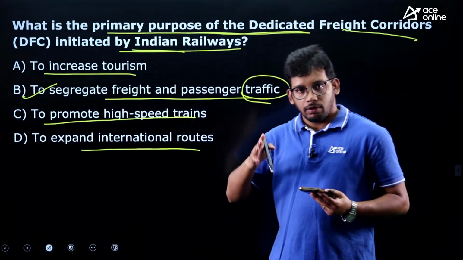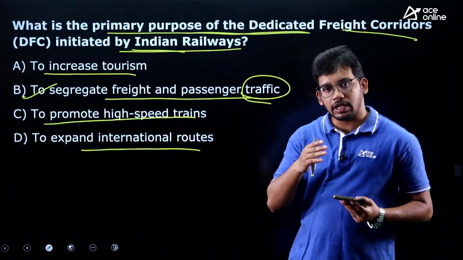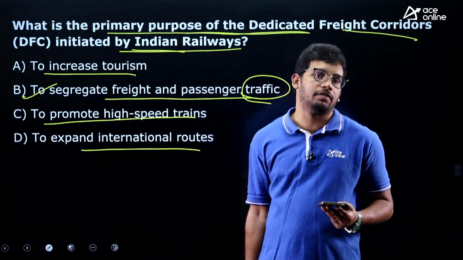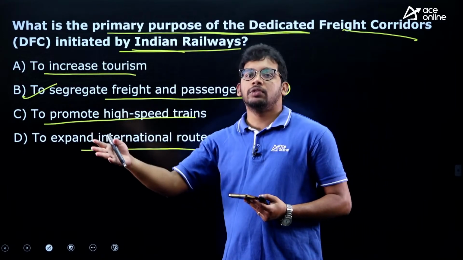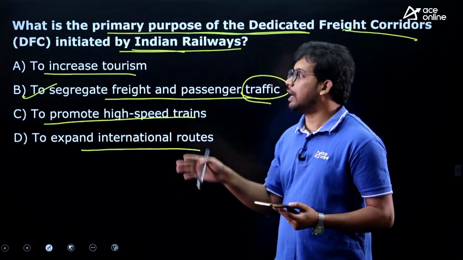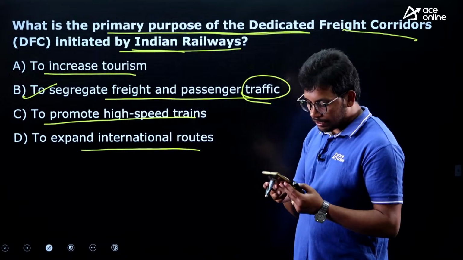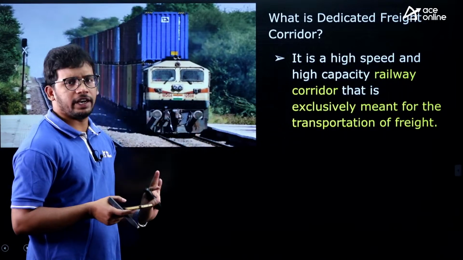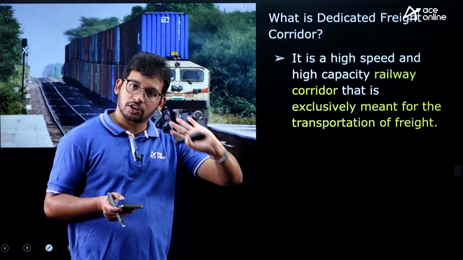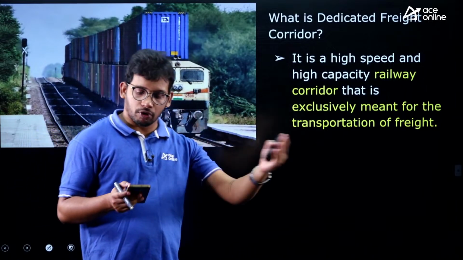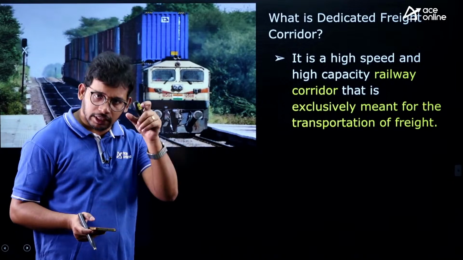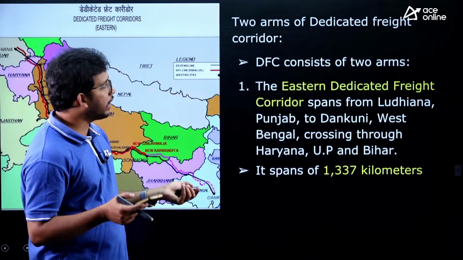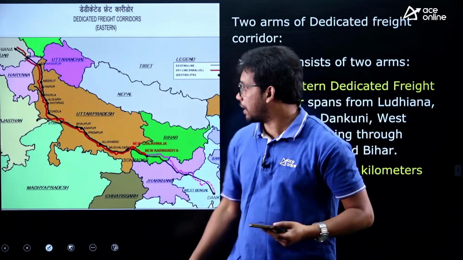As you might have travelled many times in the trains, whenever there is a main train, they will keep the goods train aside and then it will be delayed in terms of delivery. So, to improve this, to have separate traffic for freight and passengers, they have created the dedicated freight corridor. Basically, a dedicated freight corridor means a railway line that is exclusively laid for the transport of goods. There will not be any passenger trains on that line. In this we have 2 dedicated freight corridors,